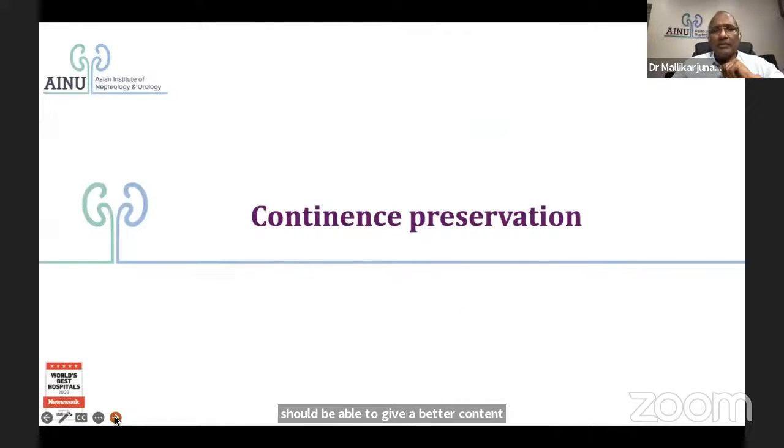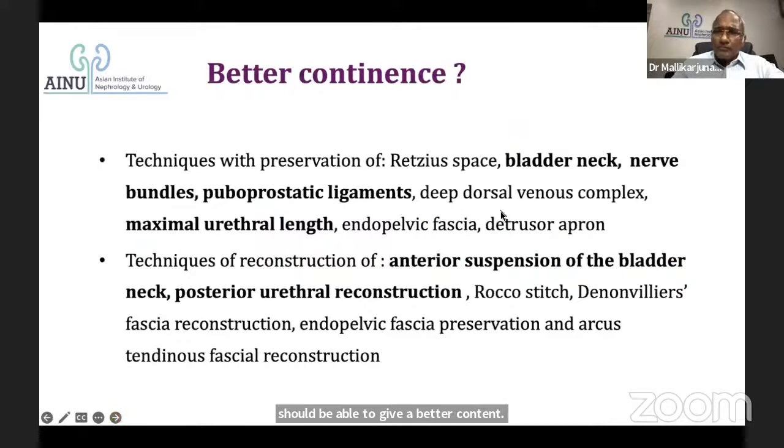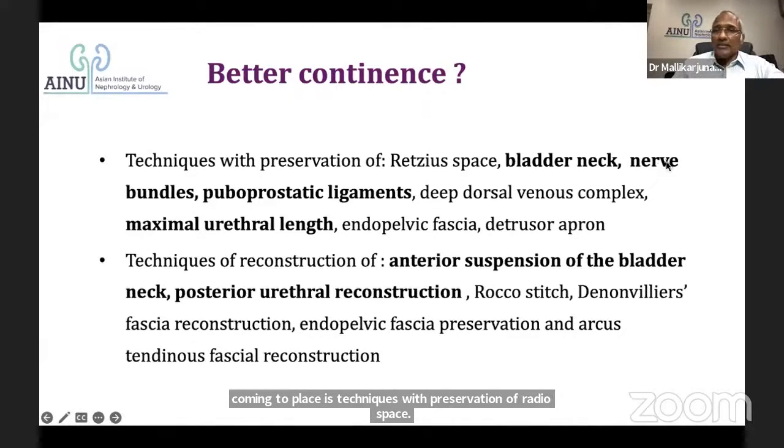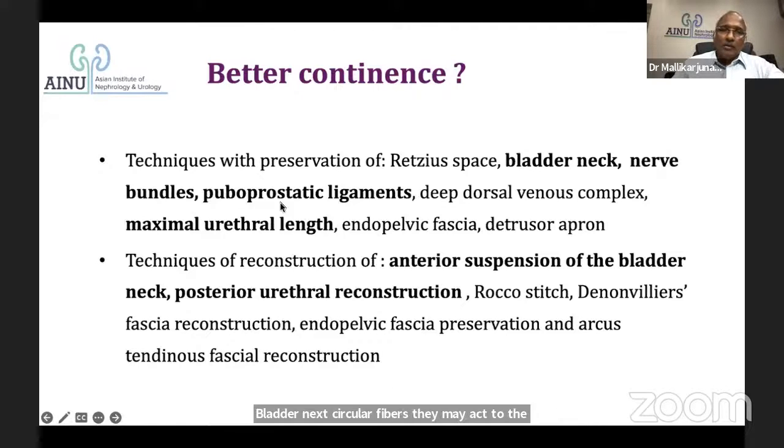So how do you try to preserve this continence? Other things which have come into place are techniques with preservation of the Retzius space, bladder neck circular fibers. They may add to the continence. That's what I said. Nerve bundles we agreed upon. Puboprostatic ligaments preservation. Deep dorsal vein complex also, it seems. Maximum urethral length preservation. Of course, we can understand that. Endopelvic fascia and preserving that detrusor apron which covers onto the prostate also.